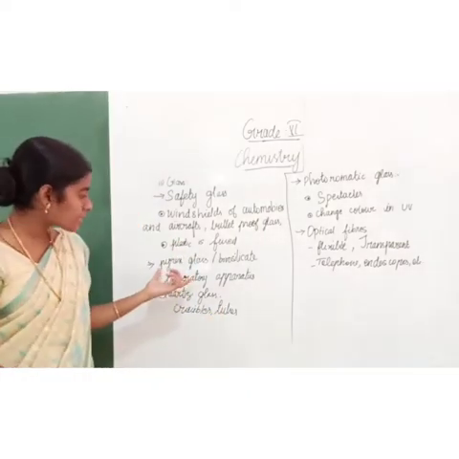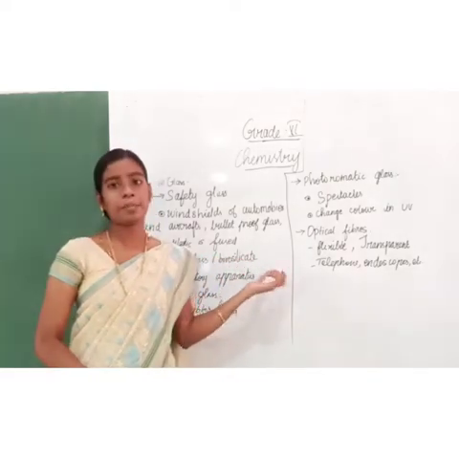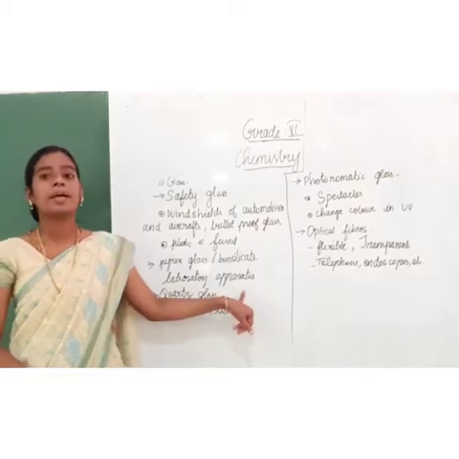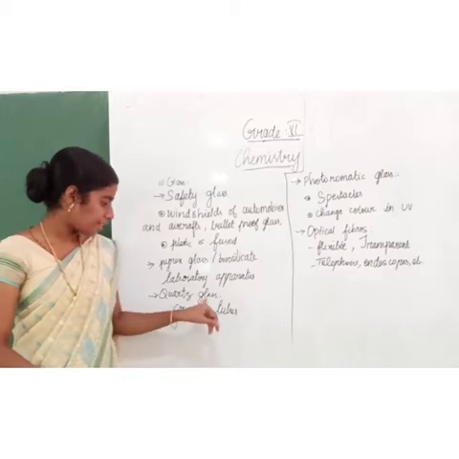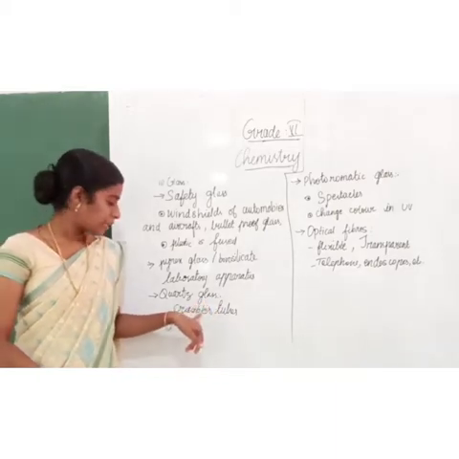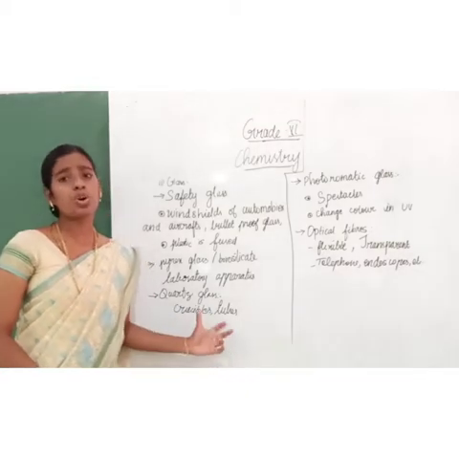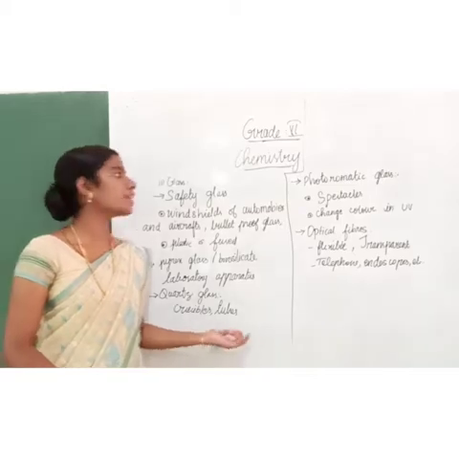Then the next one is Pyrex glass or borosilicate. Pyrex glass or borosilicate is used in manufacturing of laboratory apparatus. Then quartz glass, it is used in manufacturing of crucibles and tubes. This is also for laboratory applications. These crucibles and tubes are used in laboratories.